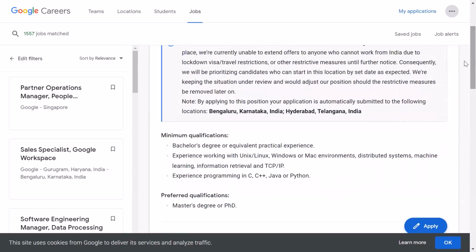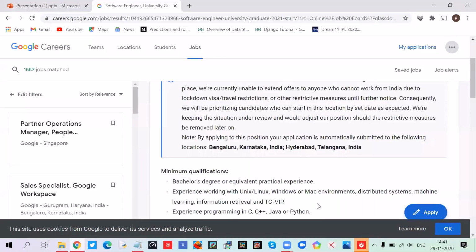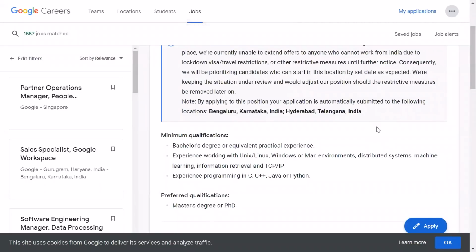Then comes the eligibility criteria, that is the minimum qualifications which are required. The minimum qualification is a bachelor's degree, as you can see, or equivalent practical experience. For this equivalent practical experience, I would suggest you please take suggestions from your faculty or your TPO. If you don't have a bachelor's degree and you're enrolled somewhere else, then please ask your college what it actually means and whether you are eligible for it or not.